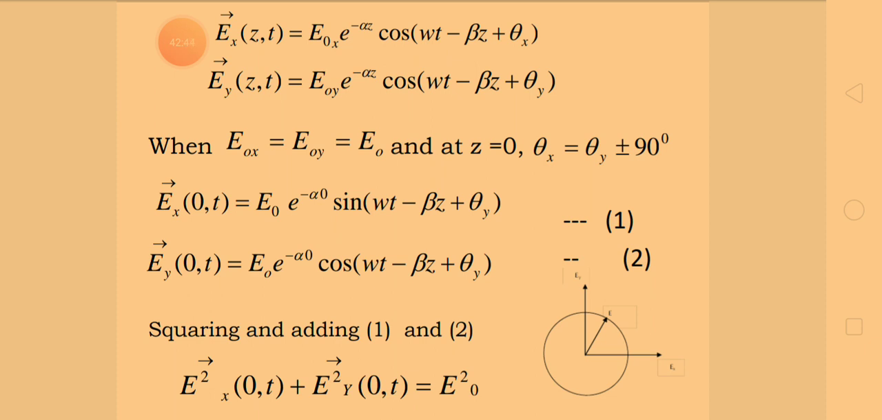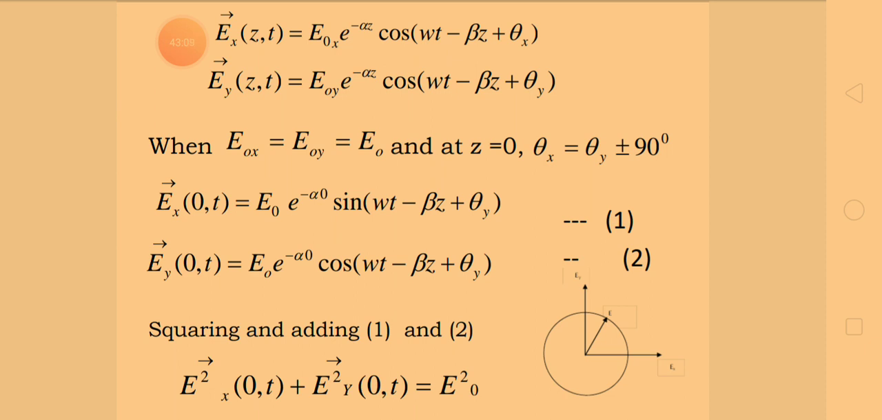So the equation becomes Ex of 0 comma t is equal to E naught into e power minus alpha into 0 sine of open bracket omega t minus beta z plus theta y. Why? Because that is cos of 90 plus theta, that will be written as sine theta. Therefore, sine of omega t minus beta z plus theta y. I will call this equation number 1.